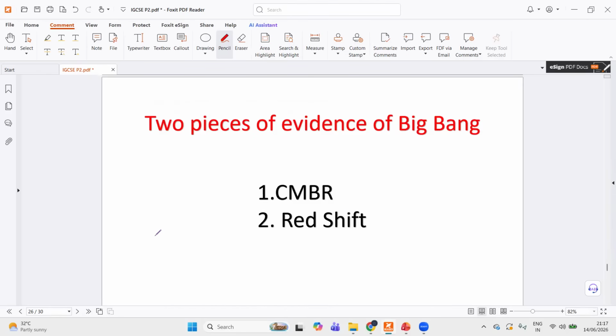Okay, now coming back to astrophysics, this is very, very common: the two pieces of evidence for the Big Bang. One is CMBR, the other one is redshift. So you need to know the detailed description of these two phenomena.